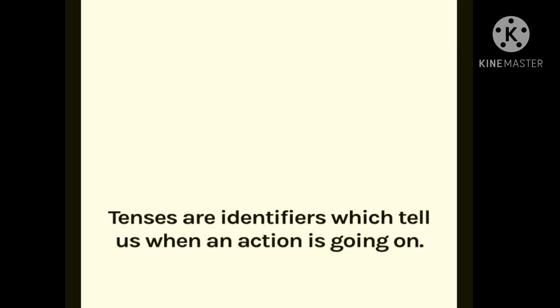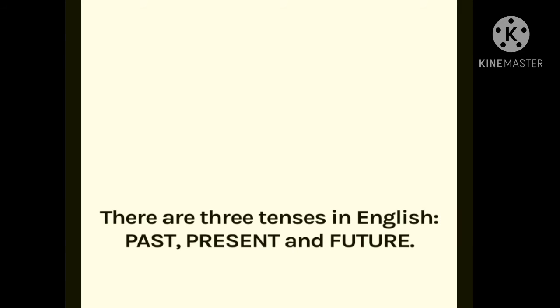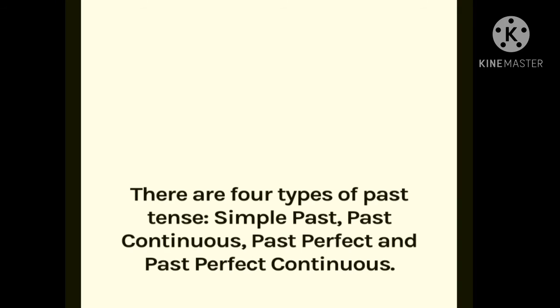So now students, let's revise once again the points we covered. Tenses are identifiers which tell us when an action is going on. There are three tenses in English: past, present and future.